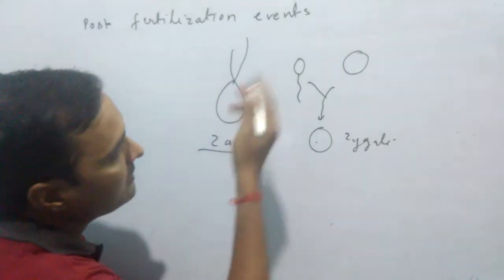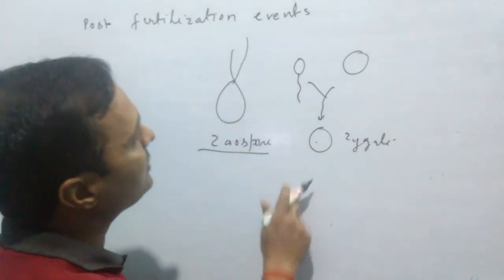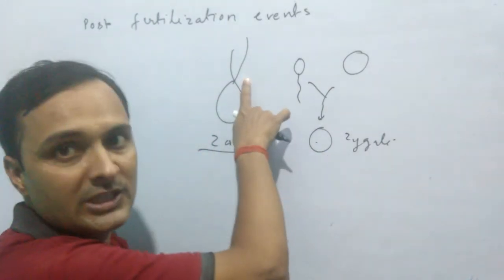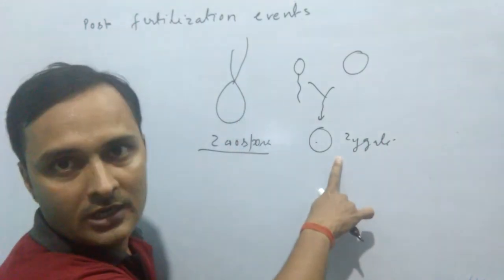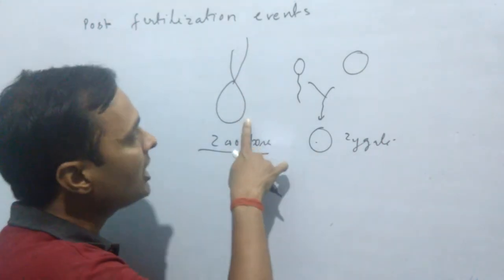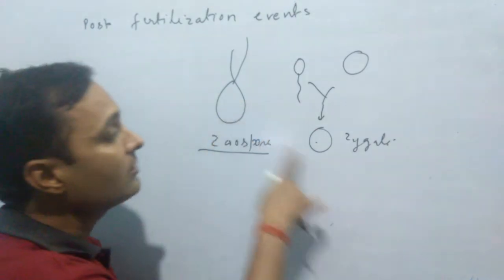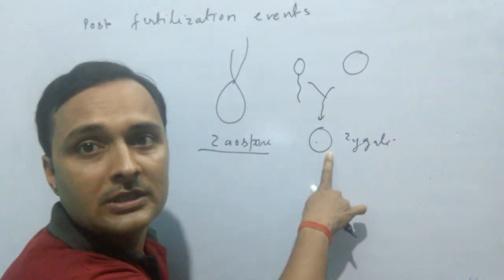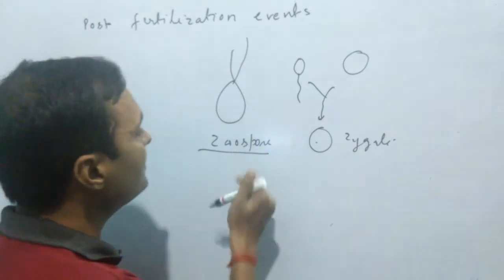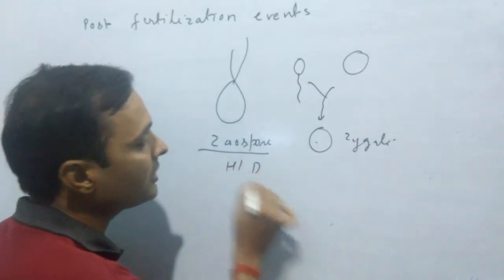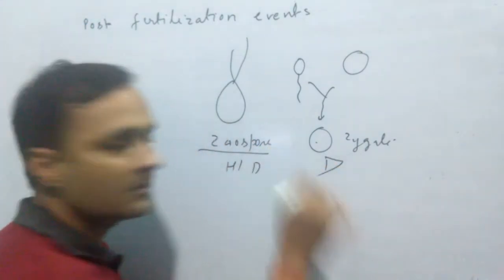An example of a zoospore is Chlamydomonas. Zygote is found in higher organisms. So what is the basic difference between zygote and zoospore? Zoospore is motile, that means it has flagella. Zygote is non-motile. Second difference, zoospores are produced during asexual reproduction, zygote is always produced during sexual reproduction. Third difference, zoospore may be haploid or diploid, but zygote is always diploid.